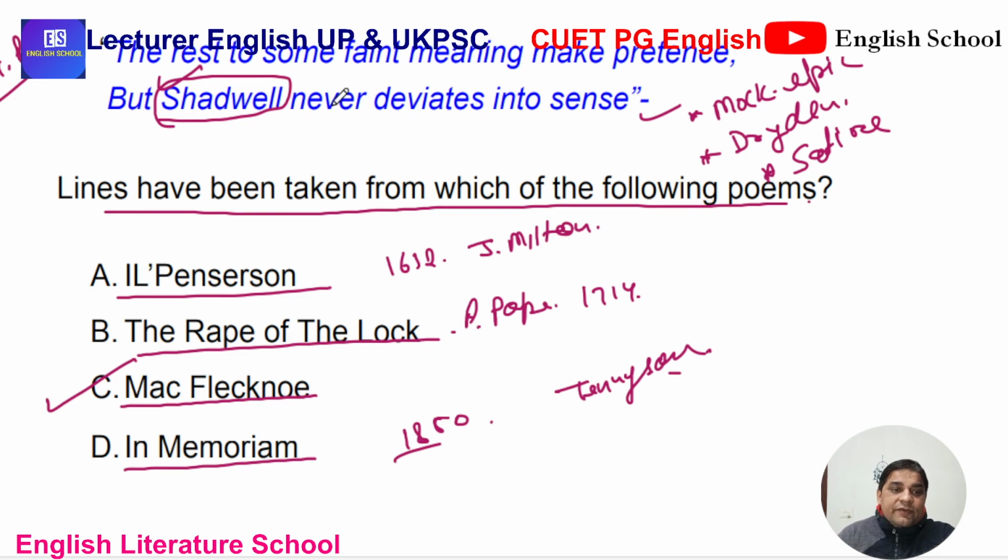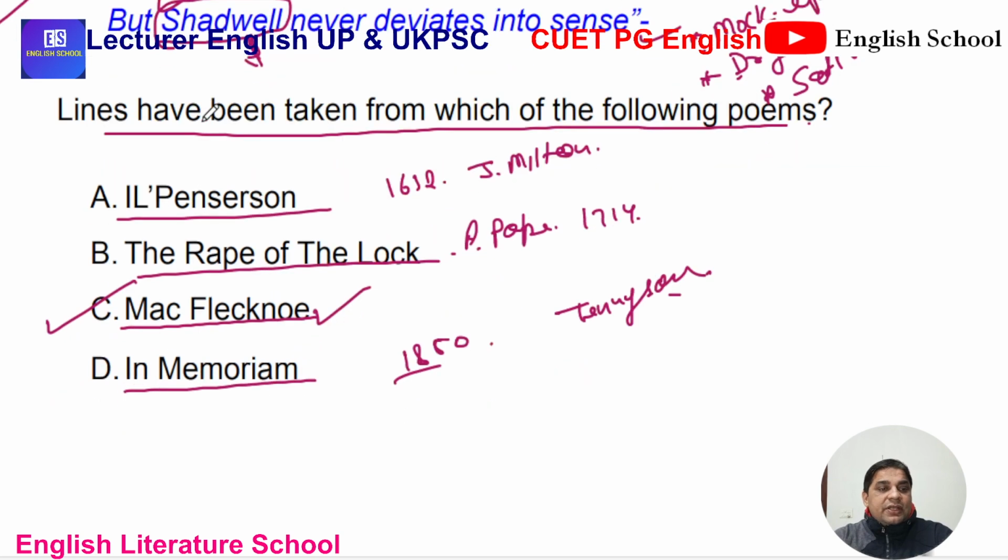So this Shadwell term will definitely help you, it is from the Restoration age, and this is sufficient to calculate which poem it is taken from. So MacFlecknoe is a poem by Dryden. It is a mock epic, okay, and it is in the form of satire, and satire on whom can be asked next year. It is a satire on Shadwell. So the hint already was given in this line. So C is the correct answer.